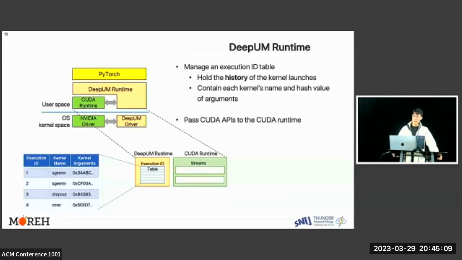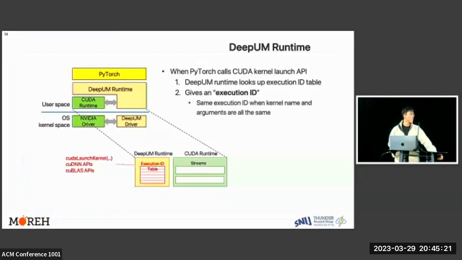DeepUM runtime manages an execution ID table that holds history of the kernel launches and contains each kernel's name and the hash value of arguments. It also passes CUDA APIs to the CUDA runtime. Let's look at an example. When PyTorch calls CUDA kernel launch API, the DeepUM runtime first looks up the execution ID table. Then it gives an execution ID. Same execution ID is given when kernel name and arguments are all the same.